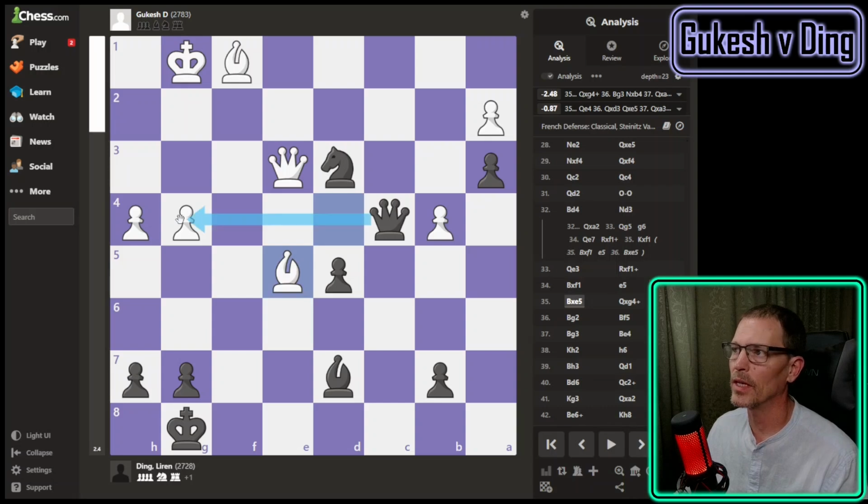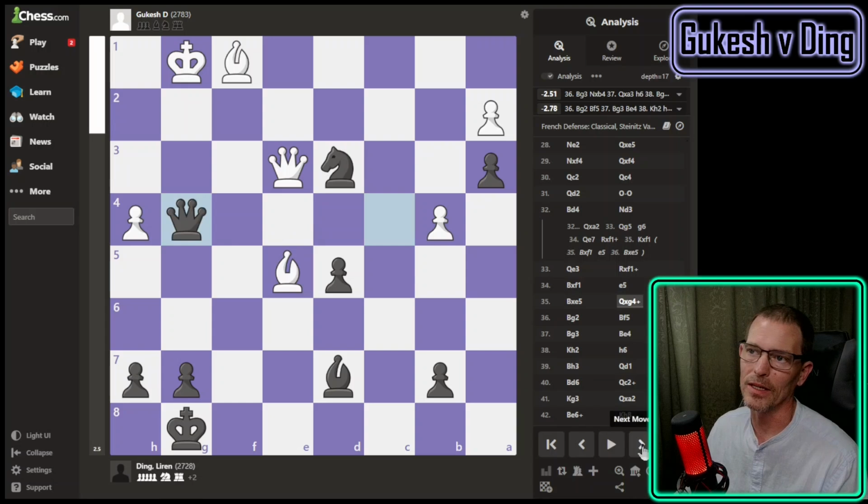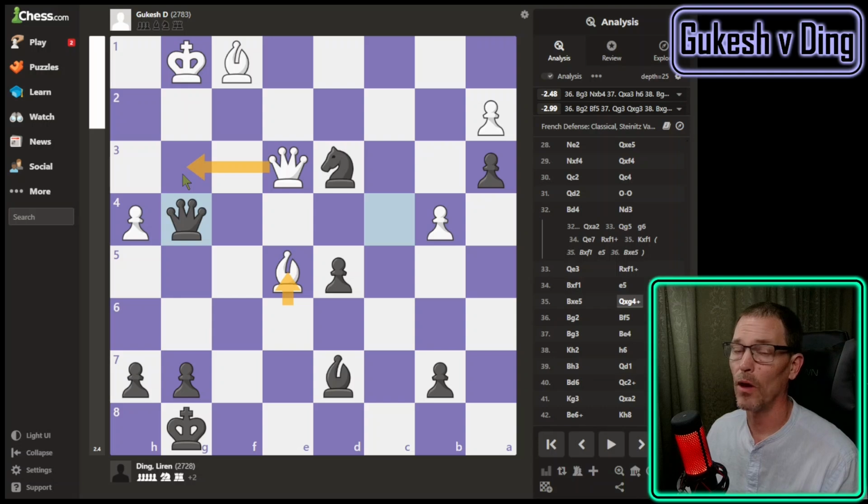But this pawn's undefended now. And it's a check, so you can go over there and then get the knight out of danger. Oh my goodness. So now Ding is back up 2 pawns. This pawn here was just a distraction. You have to block that check with one of your bishops. Obviously not your queen at this point, although earlier it said a queen trade wasn't that bad. But here you need to block with one of your bishops.